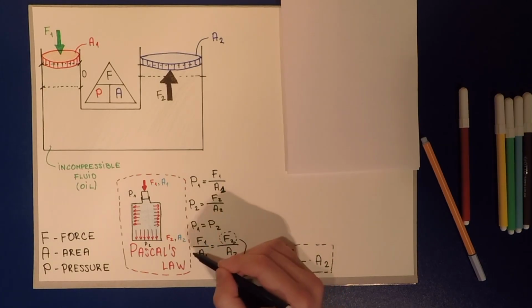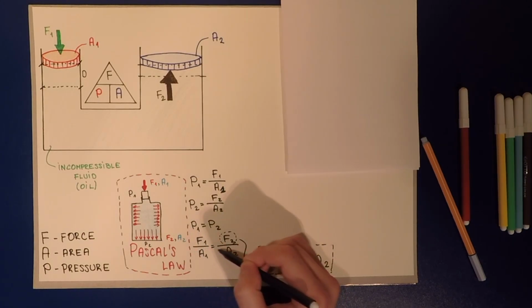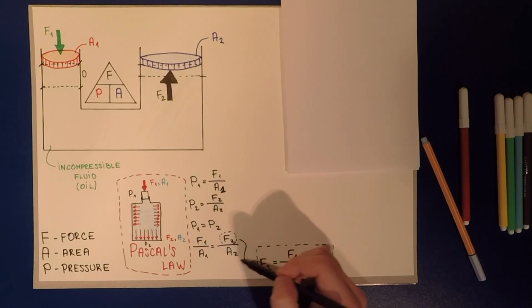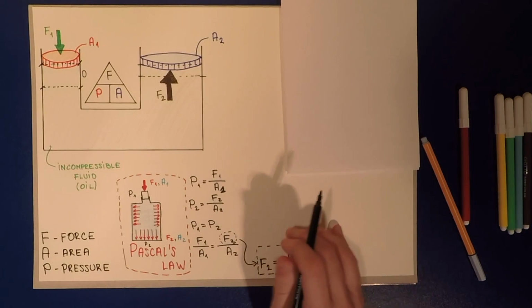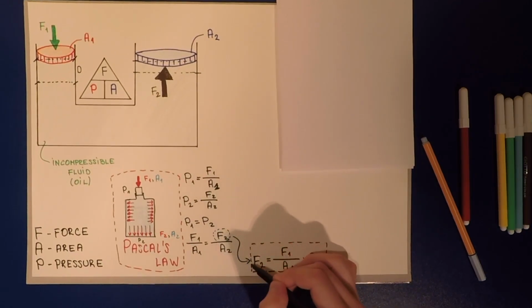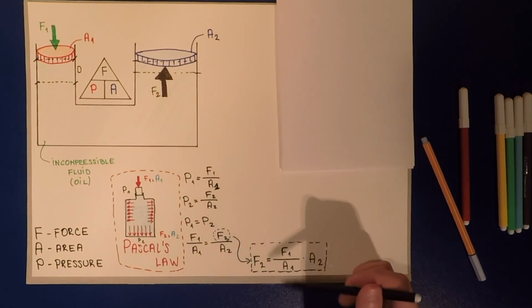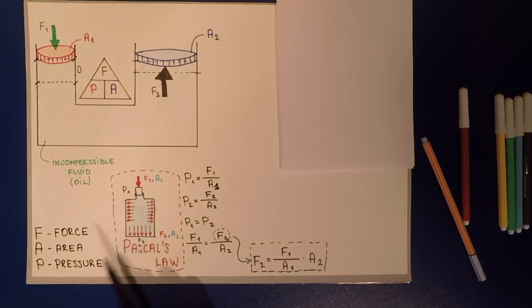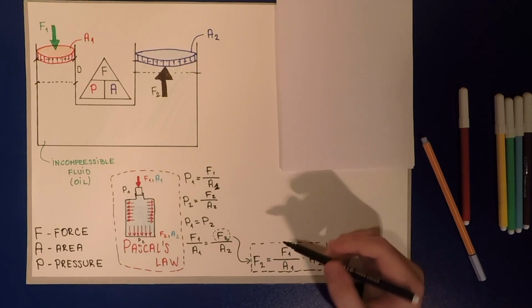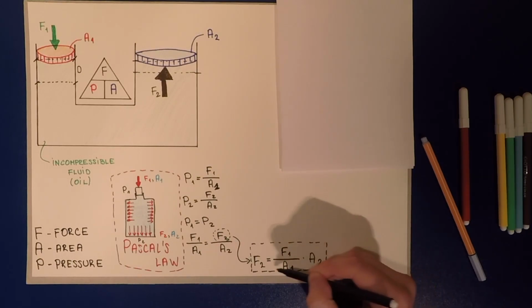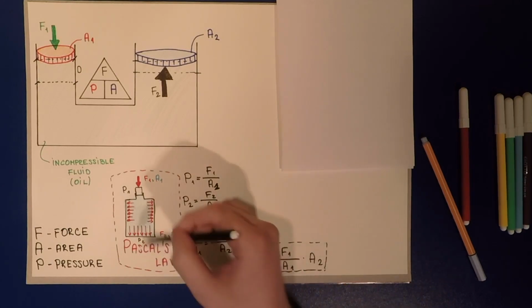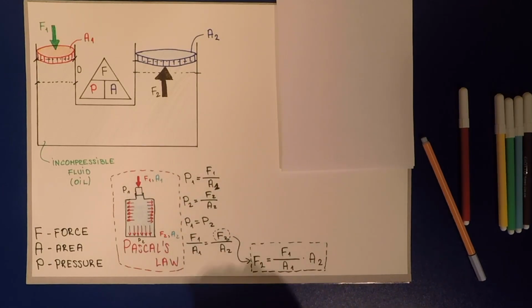So F1 divided by area 1 is equal to F2 divided by area 2, which basically means, if you look up here, that the force on the bottom of the bottle is going to be much bigger. Why? Because we have pressure 1 times area 2, which is much bigger than the area here.